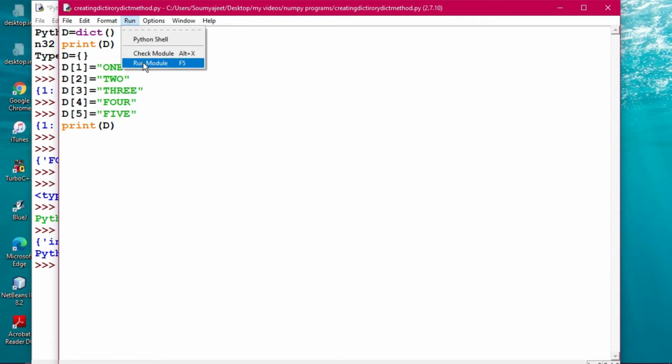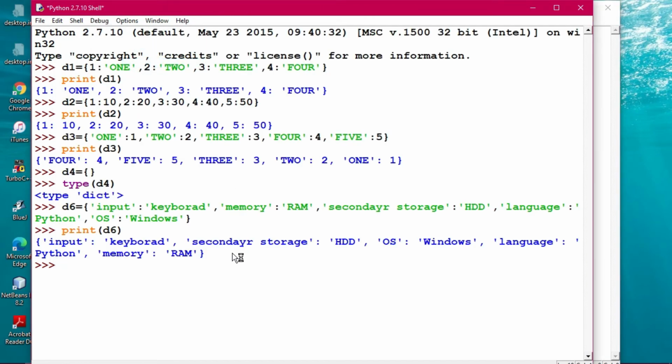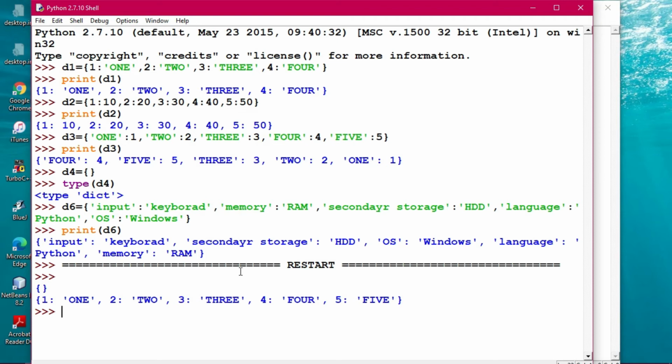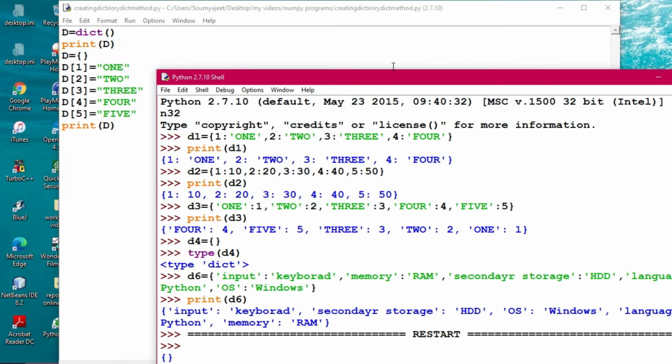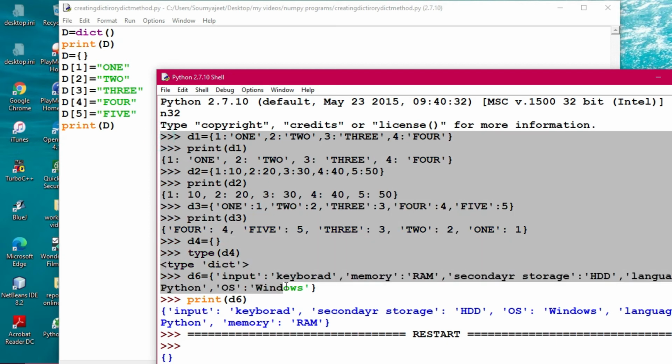Then we will execute it, run module, fine. So we have executed it, and it is coming in this way. Now the empty dictionary has come, and then as we have entered the values into the dictionary, that has also been printed. All right, so in this way we can also create the dictionary.